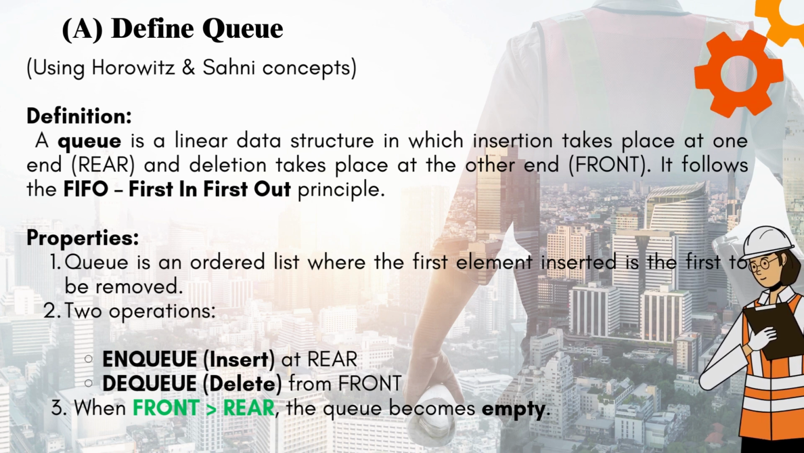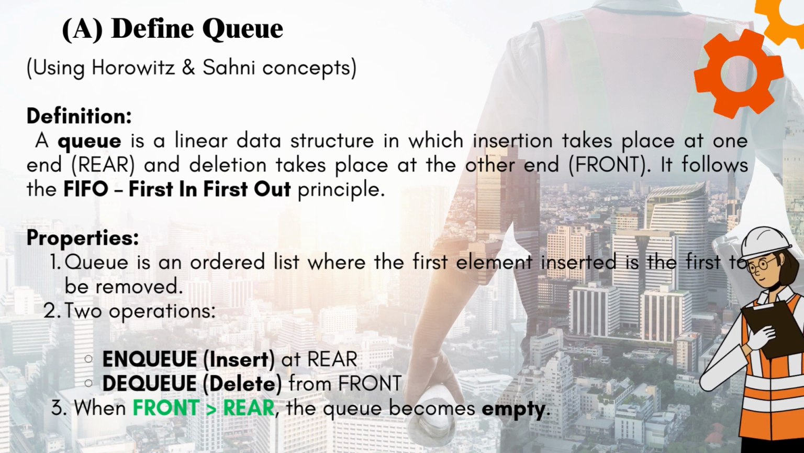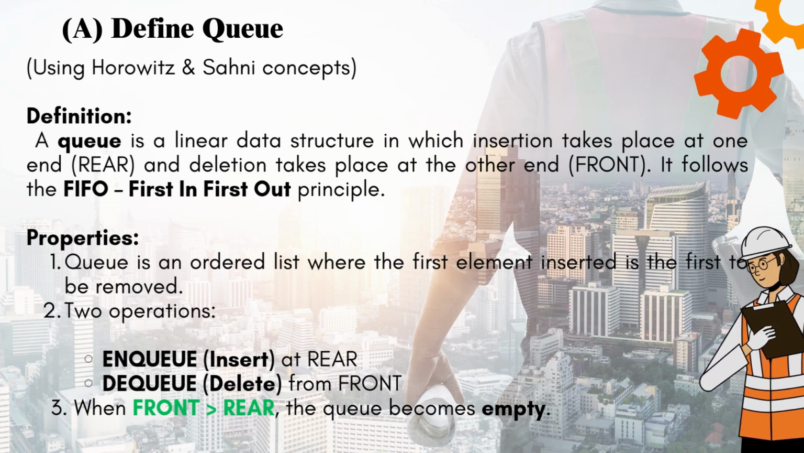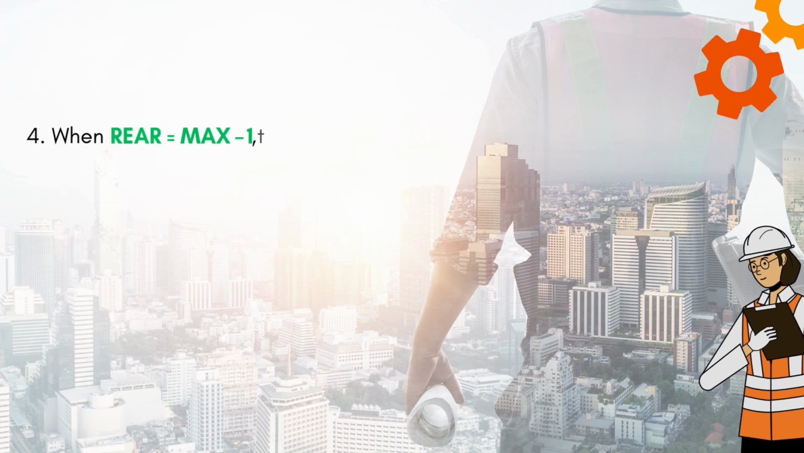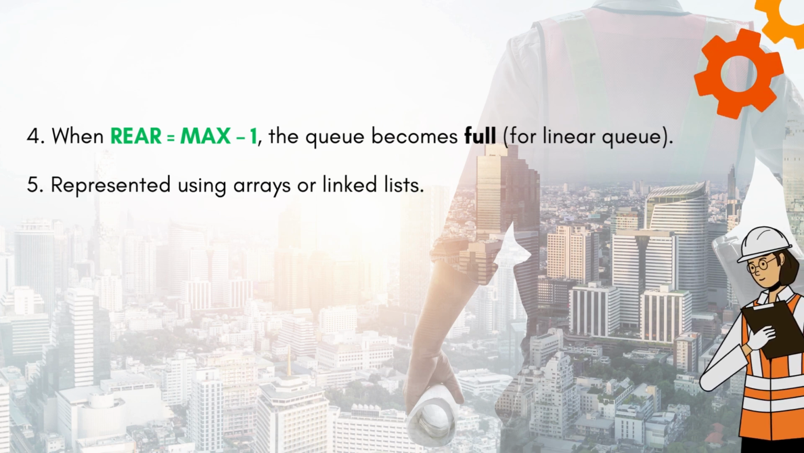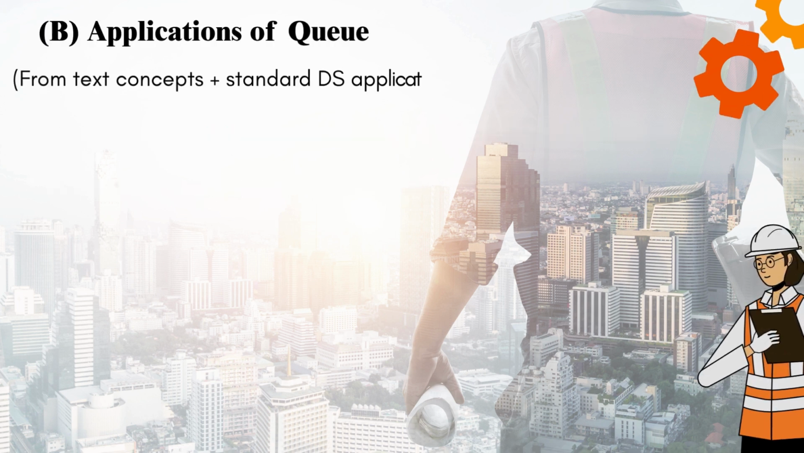Properties. 1. Queue is an ordered list where the first element inserted is the first to be removed. 2. Operations: NQ, insert, at rear; DEQ, delete, from front. 3. When front is greater than rear, the queue becomes empty. 4. When rear equals max minus 1, the queue becomes full for linear queue. 5. Represented using arrays or linked lists.